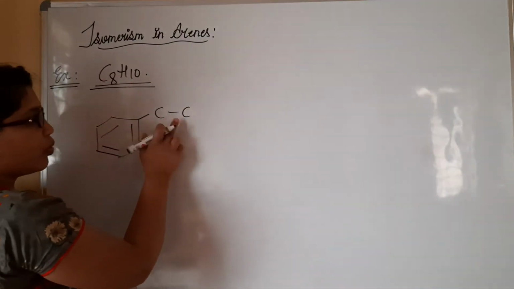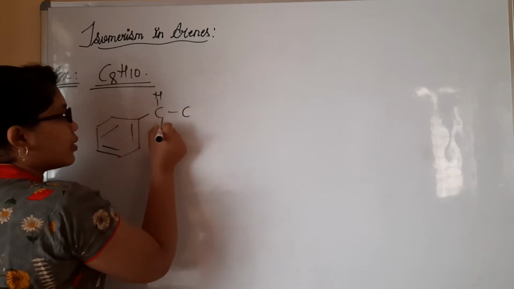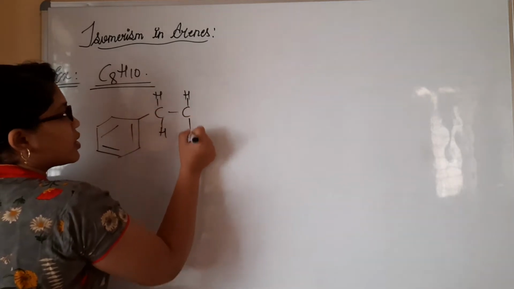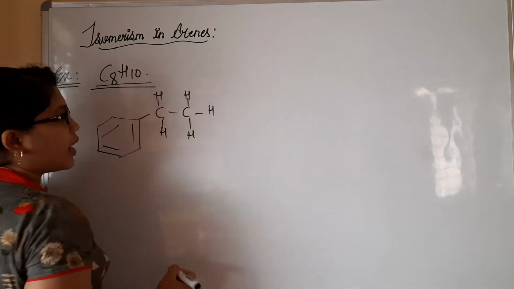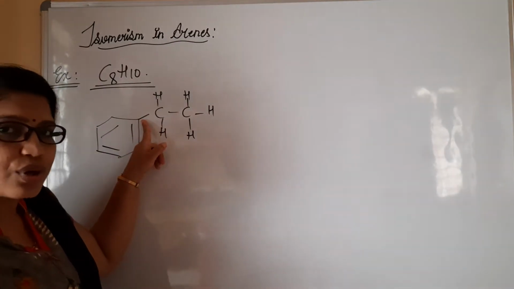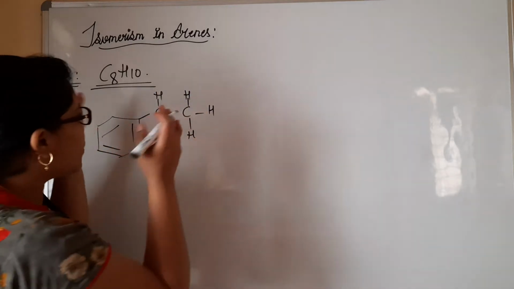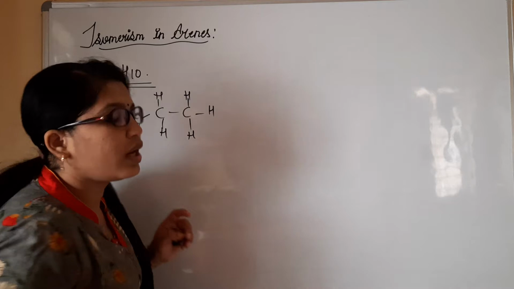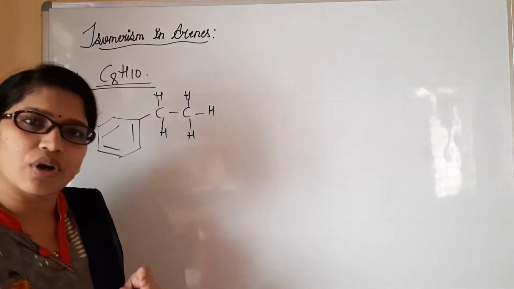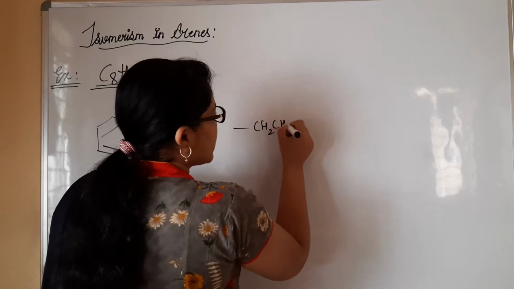See here, this carbon has only 2 bonds. I must mention 2 more hydrogen atoms, right? For this, I must mention 3 carbon atoms. Here I have replaced a hydrogen atom and substituted this group. Can you call it an ethyl group? It is like CH2, CH3.